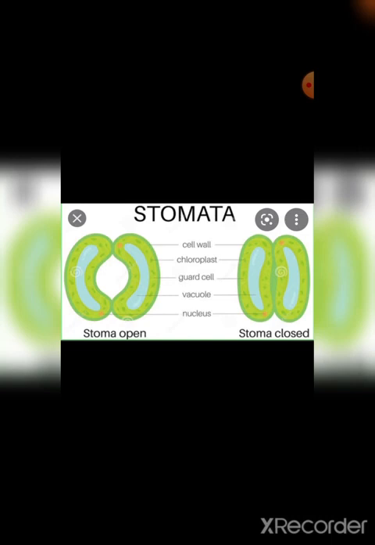On the outer side, we have the cell wall. In the chloroplast, there is also the presence of the stomata. We also have the chloroplast, and these are guard cells. These are bean shaped and have a vacuole in them which stores minerals. And we have a prominent nucleus at one side of the guard cell. So this is your stomata structure which helps in the exchange of gases, that is carbon dioxide and oxygen, and also releases the unnecessary water by the process of transpiration.